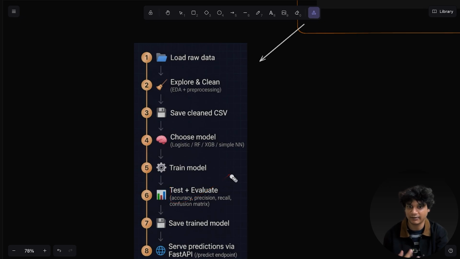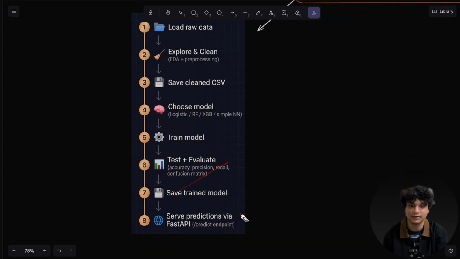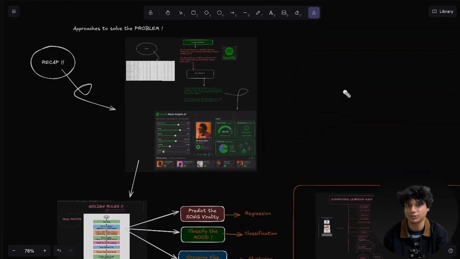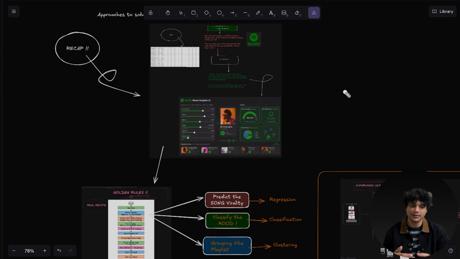We will test and evaluate these models, save the models, and then serve them through an API. I will tell you what FastAPI is. This is just a project solution, showing how we will lead to the solution part. We got the problem, and now we are approaching the solution part. Now let's see how to build the projects. What are the prerequisites of making an industry-based project? In the next video I will tell you about that. Thank you.